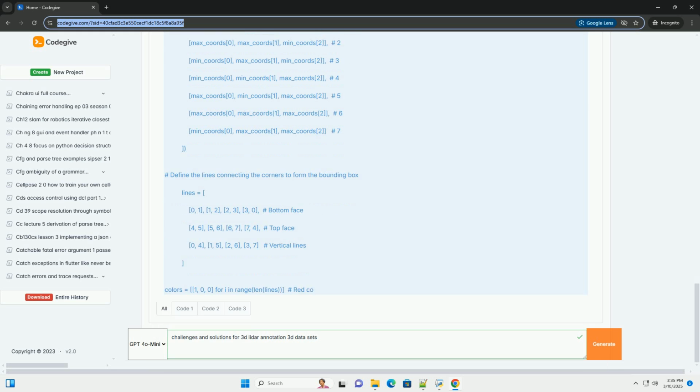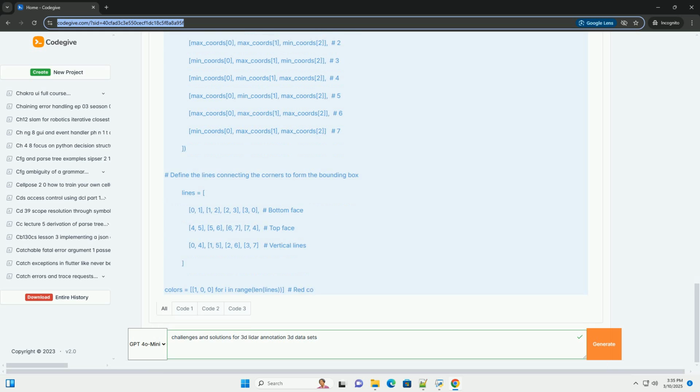Semantic segmentation: use pre-trained models, or fine-tune your own, for semantic segmentation of the point cloud. This can provide a foundation for object detection and classification, reducing the burden on manual annotators. Correcting the output of these models can be faster than annotating from scratch.